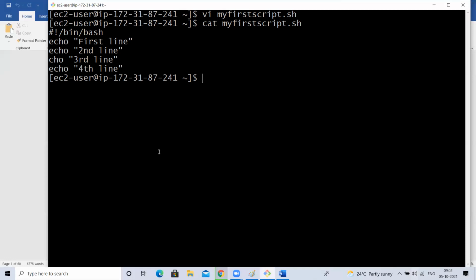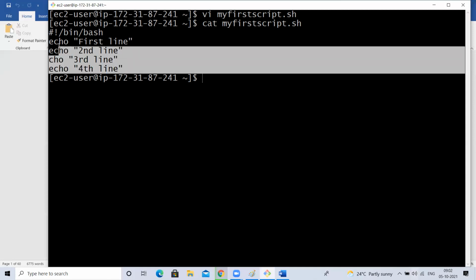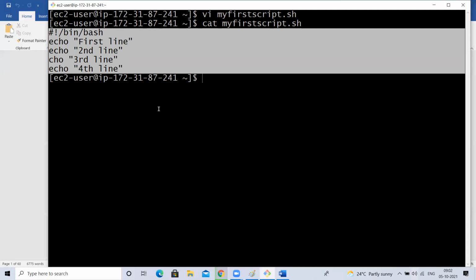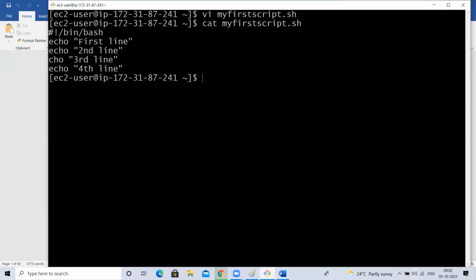Now, if I have set some other shell, like I'm changing my default shell, but I want to run my script always with the bash shell, that is the reason, whatever shell we want to use, we specify that shell in the shebang line. This is the path of our bash shell. Our bash shell is present inside the /bin directory, so that is the reason we specify that as the shebang line. So always we use this shebang line for the bash shell.